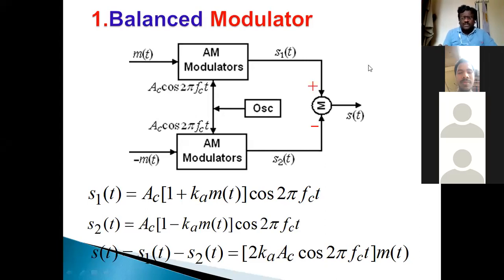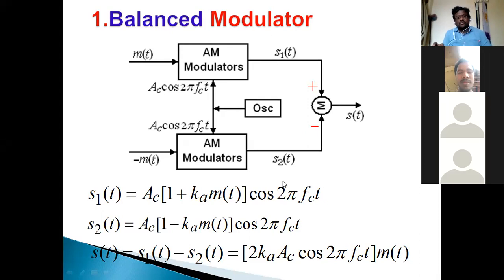Then by combining S1 of t and S2 of t, we get S of t, that is the balanced modulator output. Here one has plus and the other has minus, so S of t equals S1 of t minus S2 of t.